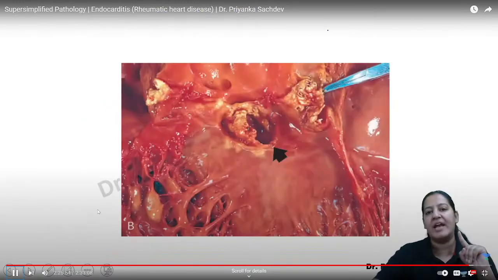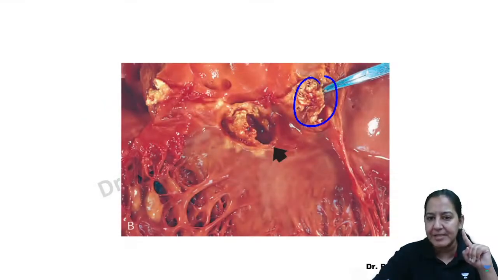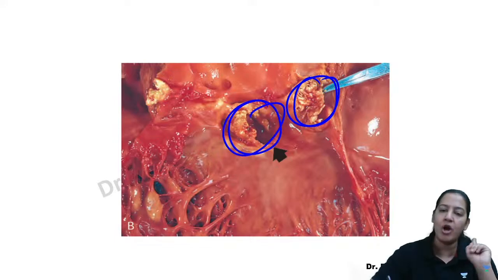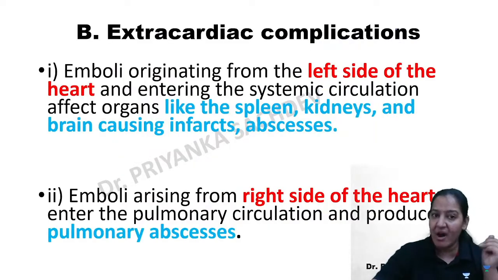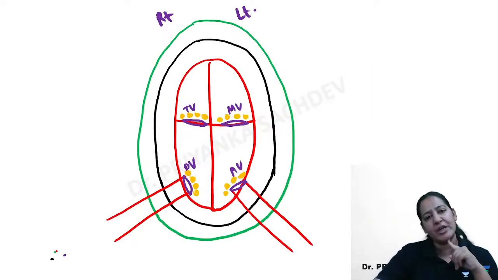And extracardiac. You can see pus-filled abscess. Please appreciate the pus-filled abscess. These images are all from Robbins and they come for image-based questions, right? And extracardiac complication: why should extracardiac complications happen?